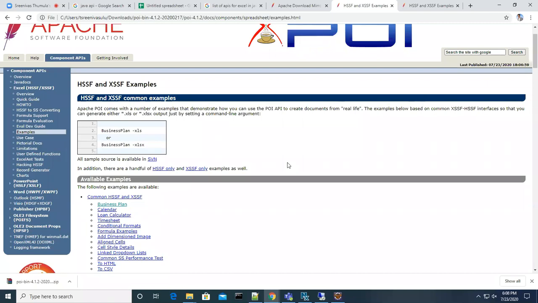If you are compiling a program and it calls a class or method and the compiler does not know where it is available, what does it say? Cannot find symbol. And the JVM says class not found. These kinds of error messages you will get from the compiler and the JVM.